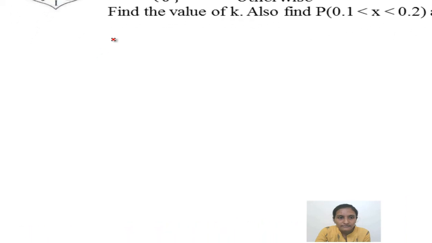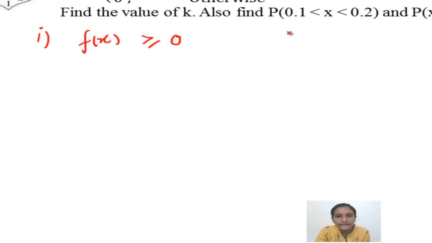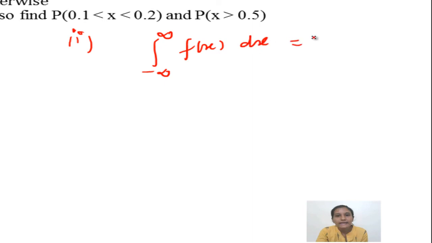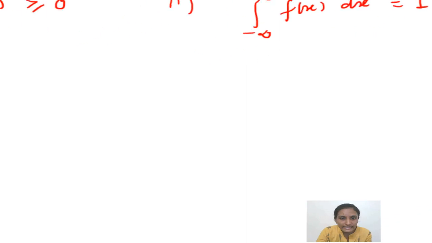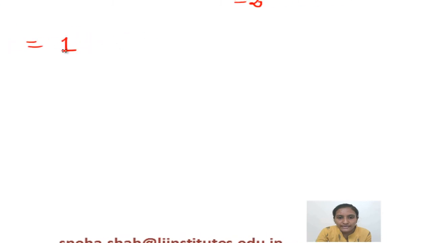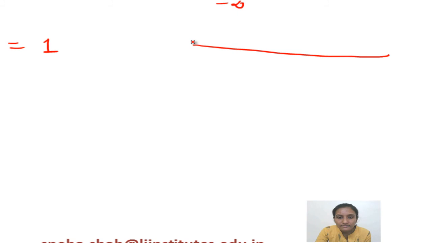It means the value of f of x is always greater than or equal to 0. And the second condition is that the integration of f of x dx from minus infinity to infinity should equal 1. Now we will use this property to find the value of k. So starting from this, the integral from minus infinity to infinity of f of x dx should equal 1. Now this part will get divided into this, minus infinity to infinity.